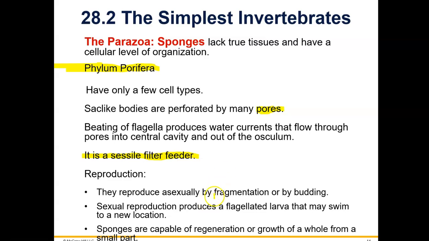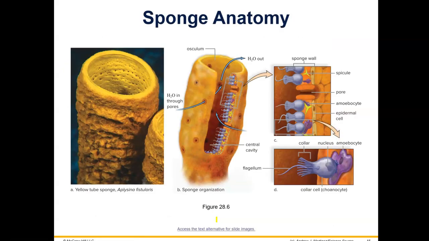So they reproduce both sexually and asexually. Their asexual reproduction is either by fragmentation or a process called budding, kind of like yeast. And their sexual reproduction includes a sperm and an egg. So they do have a larva that can swim. So at the larval stage, they do move. And sponges are capable of regeneration.